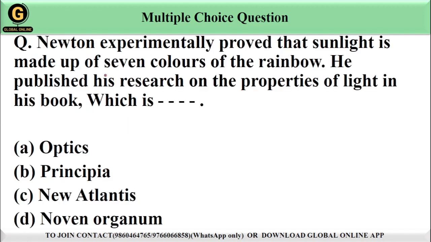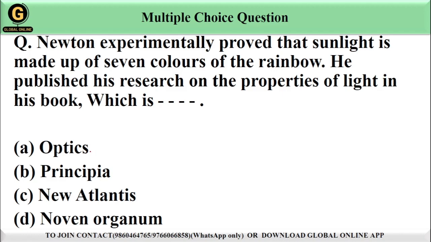Newton experimentally proved that sunlight is made up of 7 colors of the rainbow. He published his research on the properties of light in his book, which is dash dash. Options are option A, Optics, option B, Principia, option C, New Atlantis, option D, Novum Organum.